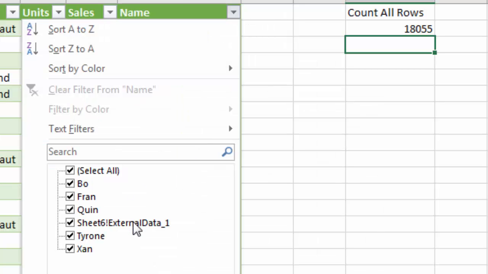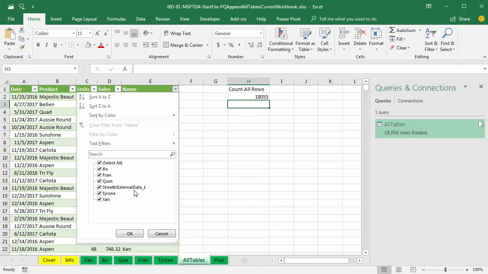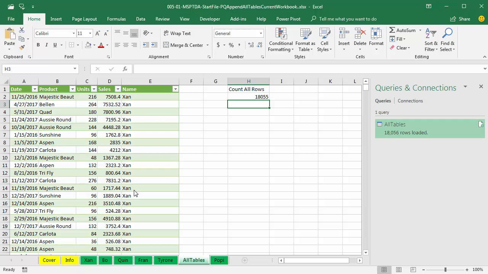When we exported the query as an Excel table to the sheet, it took the original sheet name, Sheet 6, exclamation point, external data. Now we can fix that problem and the refreshing to get double the records problem by simply filtering in the name column back in the query. So I'm going to click Escape.